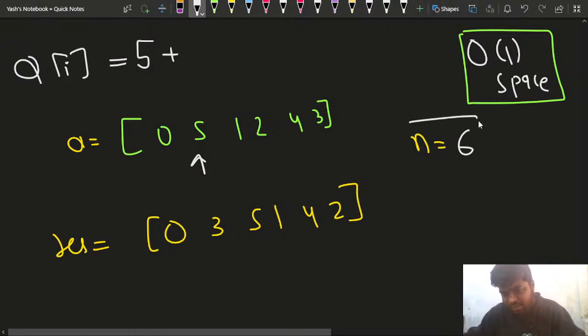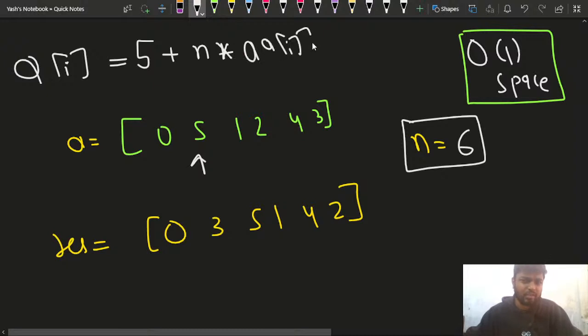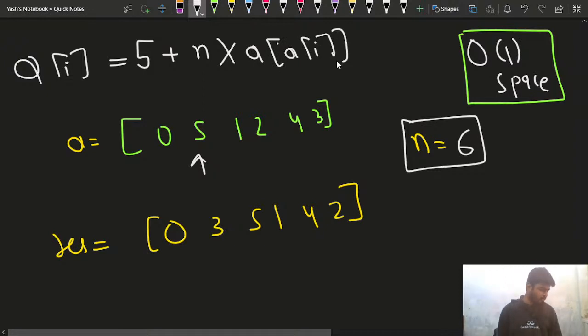So I have the n value as 6. I'll try to decipher it in such a way that, okay, n into A of I, something like this. What if I do something like this? Let's try and understand what I am doing, then we'll be able to observe it. N into A of I. Notice this part. What will happen in this particular situation? Guys, let me know a little quick.